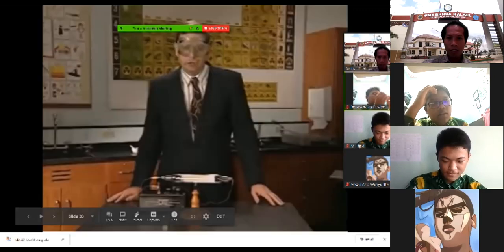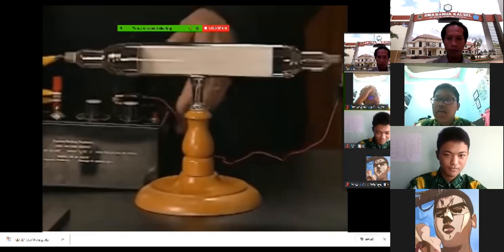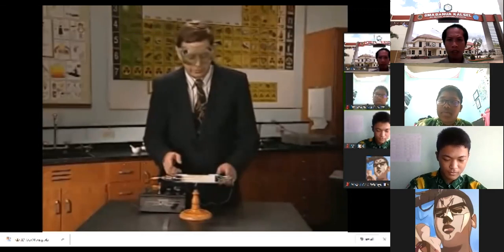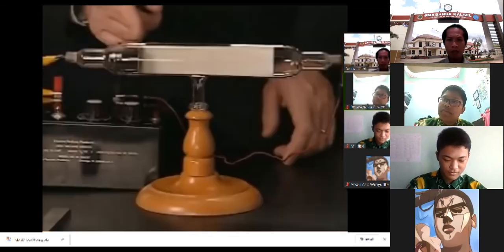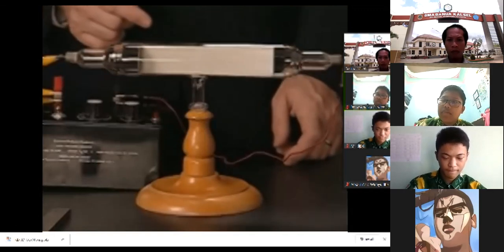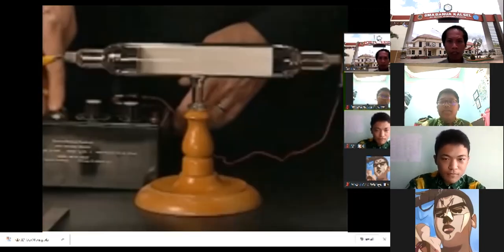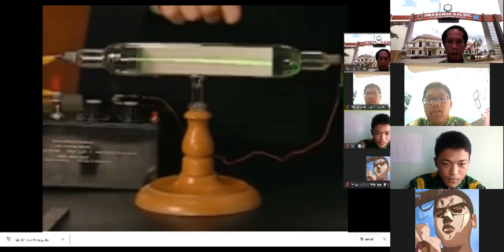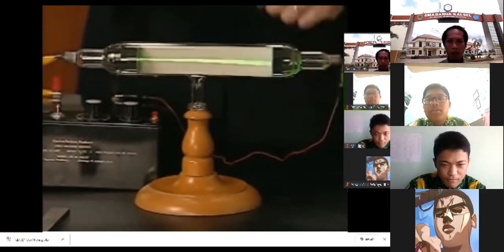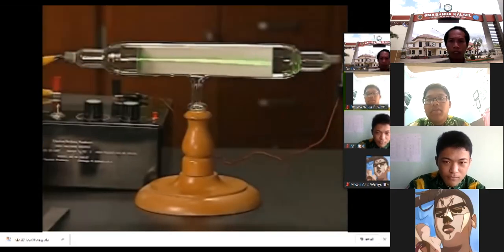To demonstrate a Crookes tube, a cathode ray tube, we need a high voltage power source, such as this one. We need the Crookes tube, which has a metal cathode, a metal anode, a screen that has been coated with a phosphorescent material that gives off light when struck by electrons, and a bar magnet. As we turn on the screen, we notice that electrons are emitted from the cathode, and as they strike the fluorescent screen, we're able to see the cathode ray, this stream of electrons illuminated.